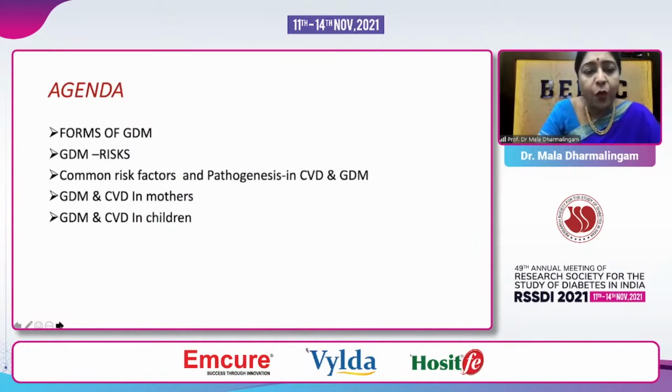What are the different forms of gestational diabetes? What are the risks in gestational diabetes? What are the common risk factors and pathogenesis in GDM and CVD? And then looking at what happens to CVD in mothers who had gestational diabetes and what happens to children of mothers with gestational diabetes as far as the cardiovascular risk is concerned.